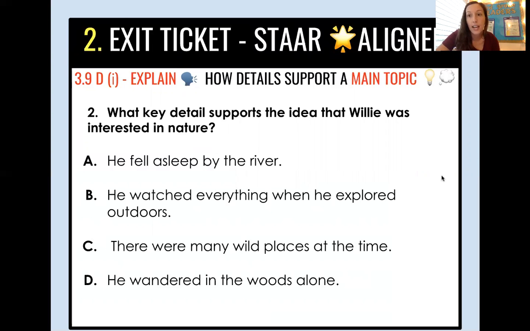So these are all things that happened in the story, but think about that table and the supporting details. Which detail tells you about the topic? Which detail did we practice together when we saw the topic on that blue chart?